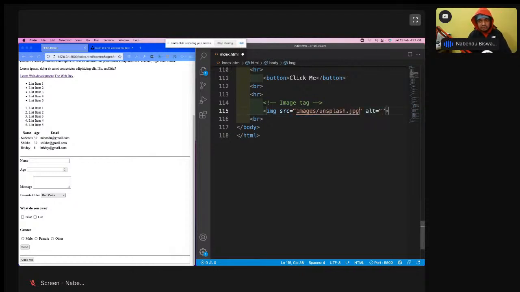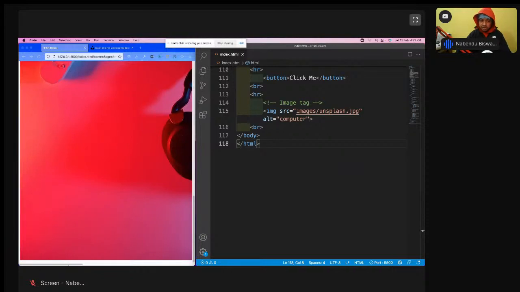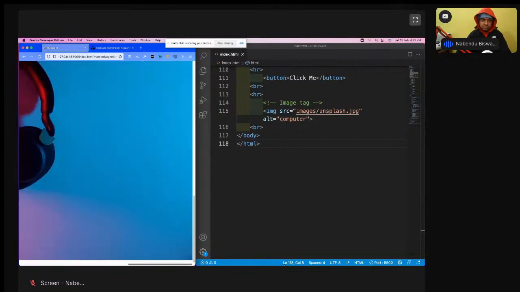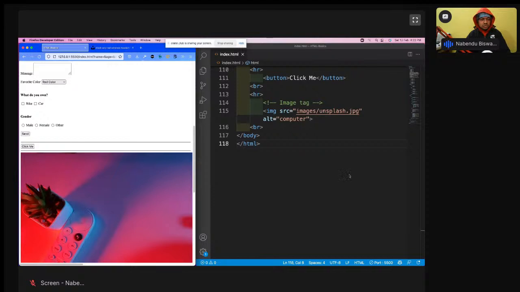This is my path. What is the alt? I will tell what is alt. So let me put the text computer here, save it. See, my image is very huge, so huge that a scroll has been shown. It is not looking good either. Even if you want to fix it, we cannot do much with HTML because most of the fixes are done with CSS only.